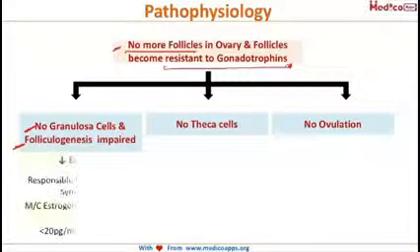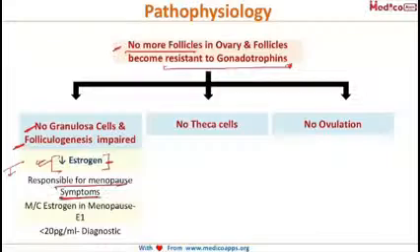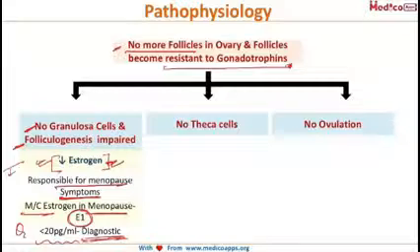And as a result of this, there will be decrease in the levels of estrogen. The follicles are not growing, so they will not release estrogen. So there is decrease in the estrogen levels. And it is because of this decrease in the estrogen that all the menopausal symptoms occur. So the pathophysiology of menopause rests around this decreased level of estrogen. And whatever estrogen is there in the menopausal females, it is in the form of estrone. This is the most common estrogen in the menopausal period. Then if the estrogen values are less than 20 picogram per ml, then this is diagnostic of menopause. So estrogen levels less than 20 picogram per ml is diagnostic of menopause.